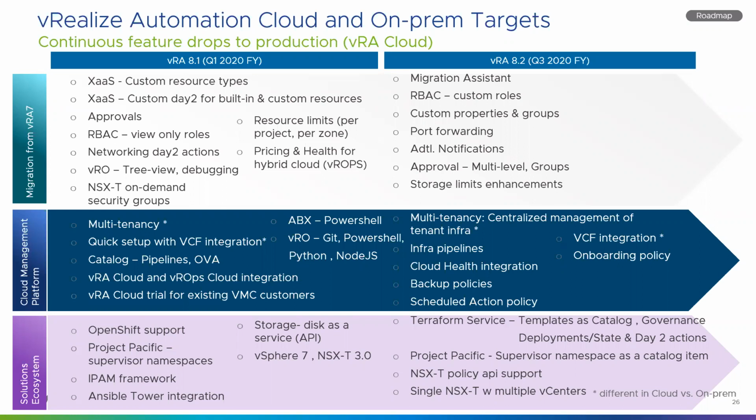On the storage limits, we'll extend the limits to both public cloud and private cloud. On the approval side, we'll enhance it to support multi-level approvals and group approvals. Port forwarding, notification enhancements, and so on are again on the roadmap for 8.2. I'll go into the migration aspects a little later, but any questions on the roadmap?